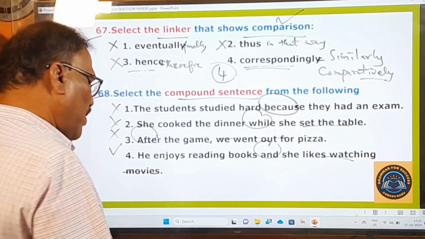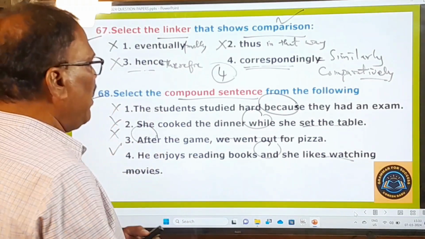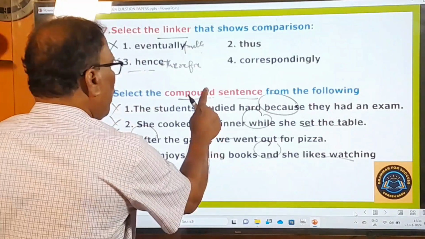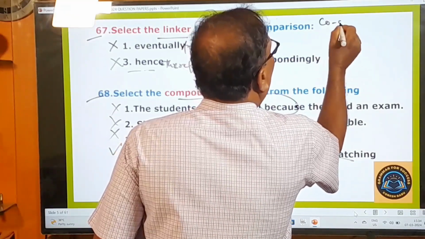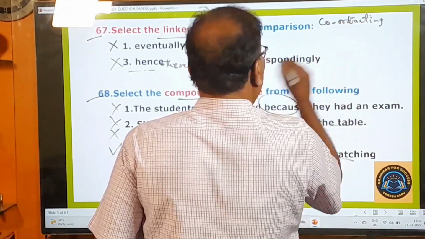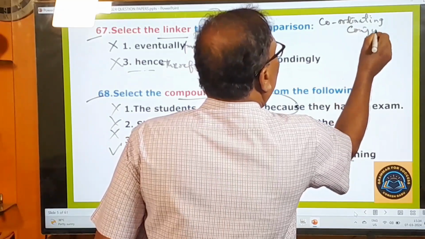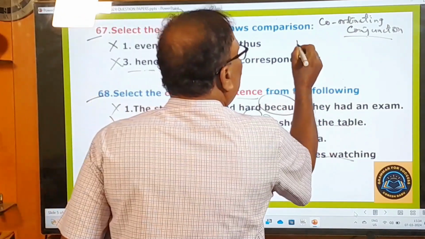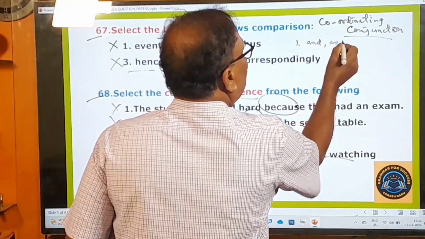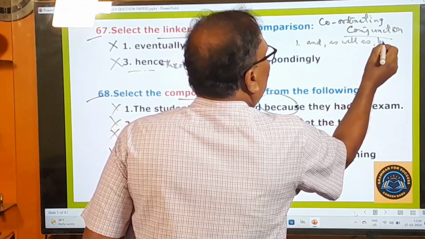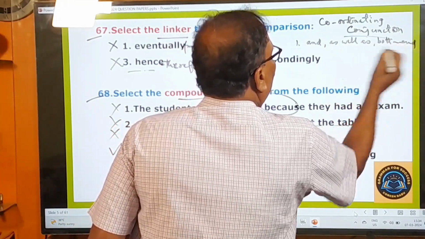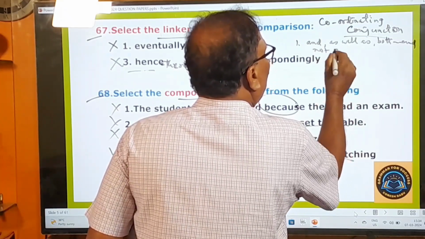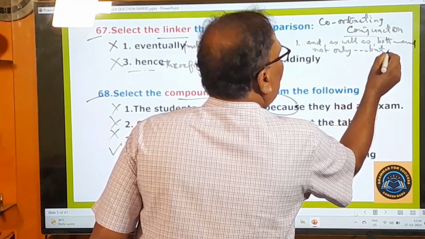I made it clear earlier in the TET videos also. Anyway, here I would like to give you a small idea about this. Compound sentences are introduced by coordinating conjunctions. You have to keep these conjunctions in your mind. What are they? Number one type: and, as well as, both and, not only but also, right?